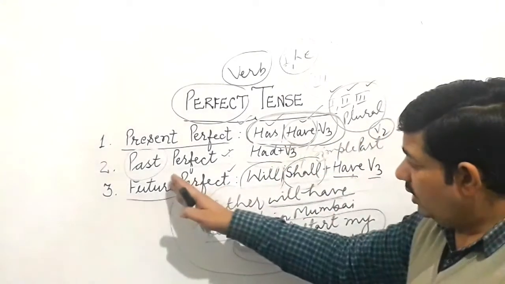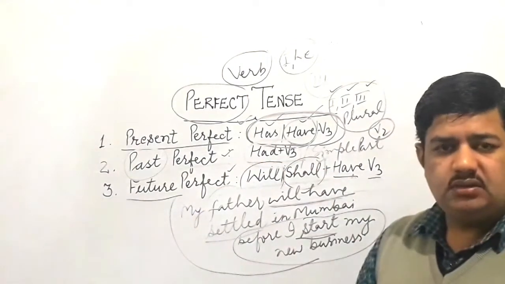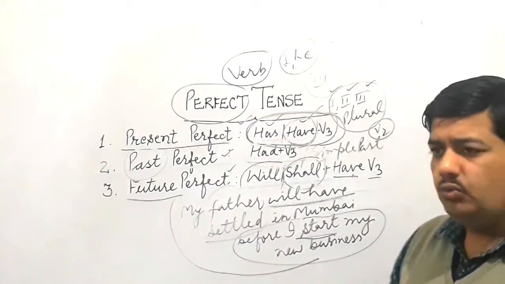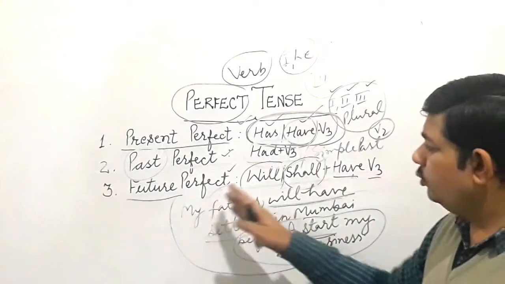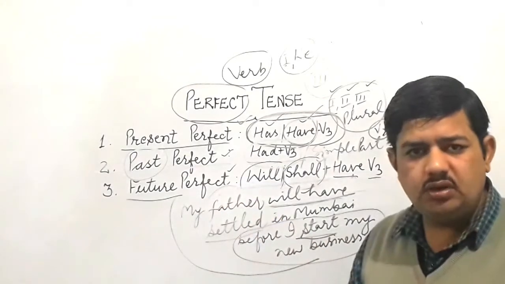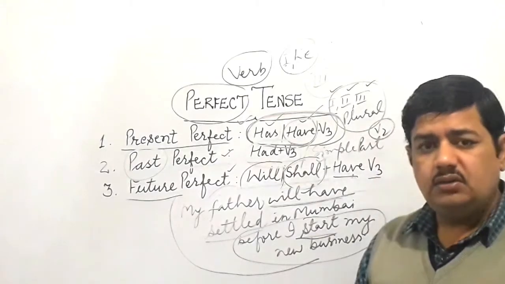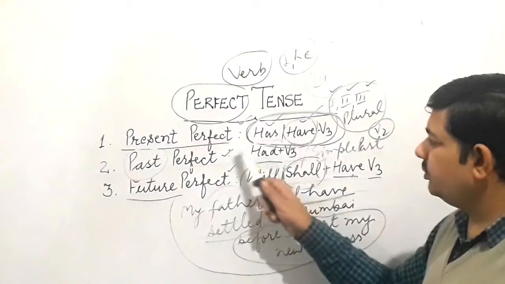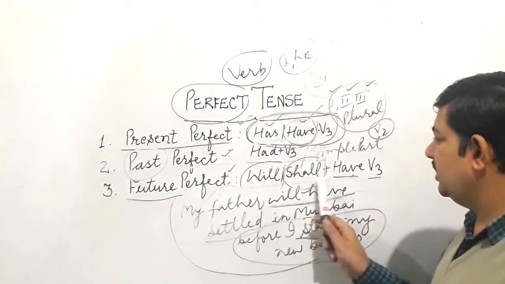Past perfect: when we feel any activity of distant past had been completed in the past, you can make a comparison with using simple past as well. Future perfect is the assumption only. We expect that this kind of activity will have been completed. So in present perfect we use have or has third form, in past perfect we use had third form, and in future perfect we use shall have third form.